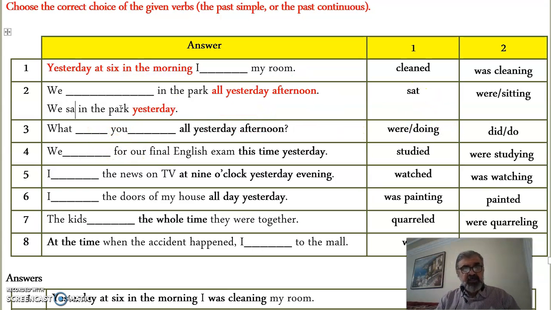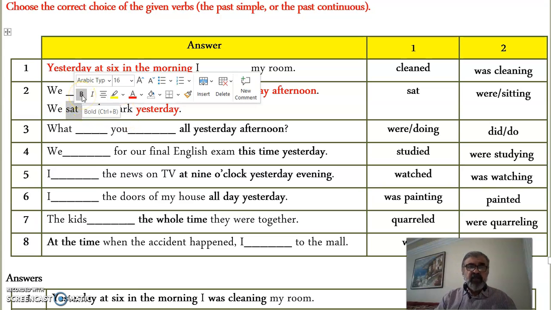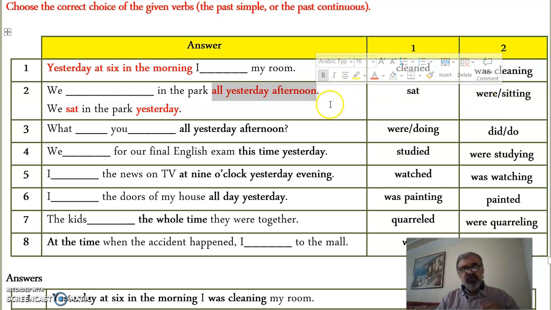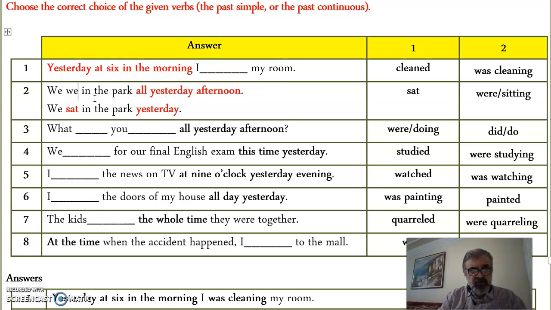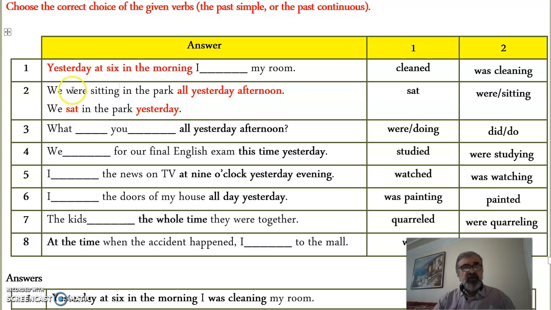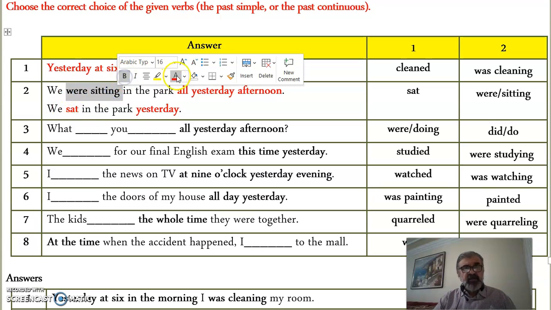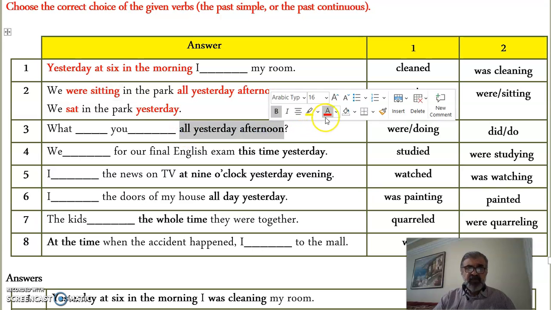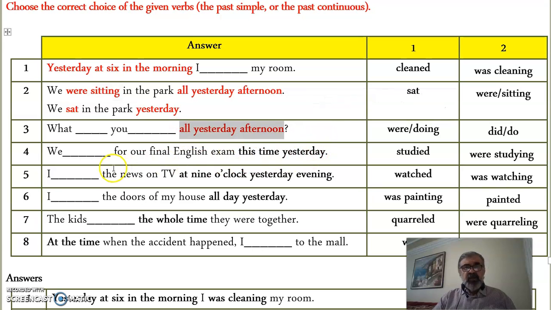Here, you say we sat in the park yesterday, because yesterday is an open period of time, okay? While in this case, all yesterday afternoon, I have specified the time. That's why it should be we were sitting. You see the difference? Again, were sitting. Okay. What were you doing all yesterday afternoon? Again, very specifically. Again, I want to show you another example on this one.